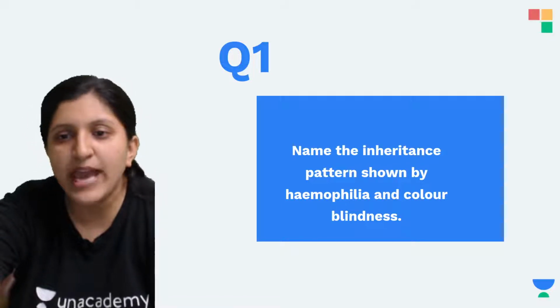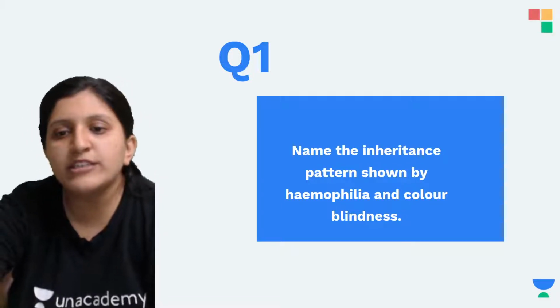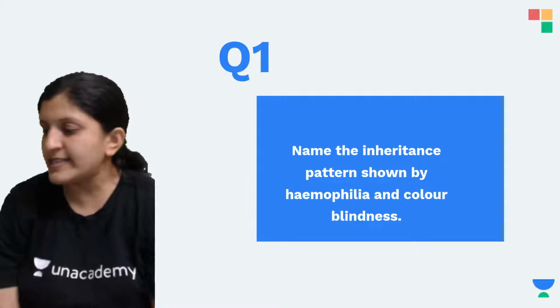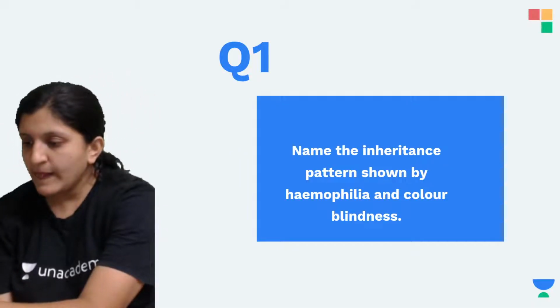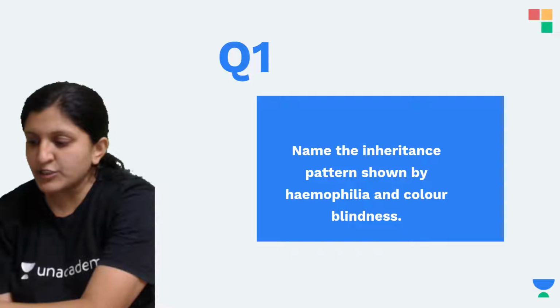Yes, let's have a look at this. Name the inheritance pattern shown by hemophilia and color blindness. Yes, anybody? What is the inheritance pattern shown?